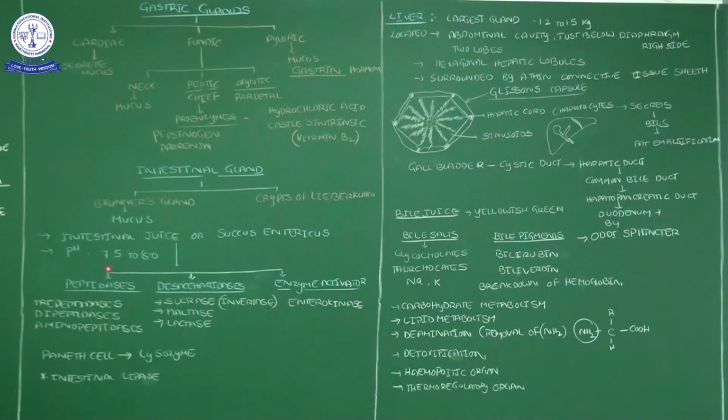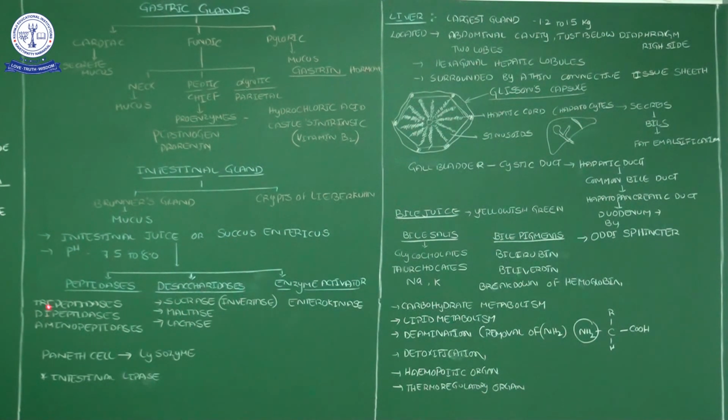Here, peptidase, any enzyme ending with the suffix -ase. Peptidase enzymes are related to proteins, or amino acids, or polypeptides. These peptidases play an important role in the digestion of proteins. There are three types of peptidases: tripeptidases, dipeptidases and aminopeptidases.